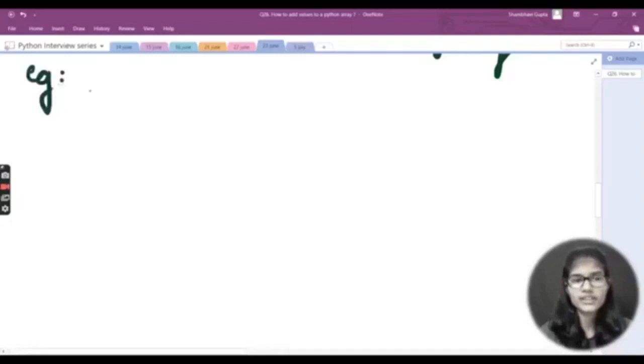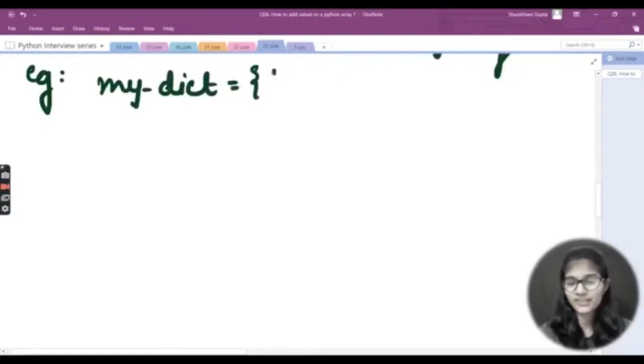Okay, so let's say I will be defining a dictionary, that is my_dict. Now, do not give any meaningless things here. Write a proper, meaningful set of values inside my_dict.